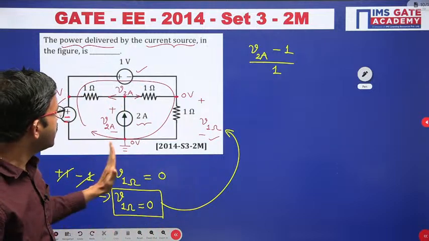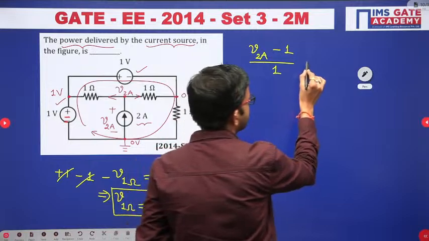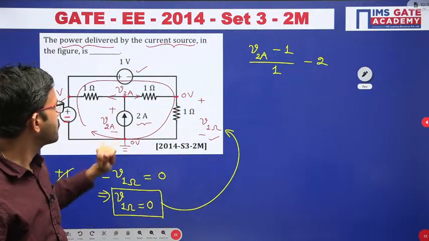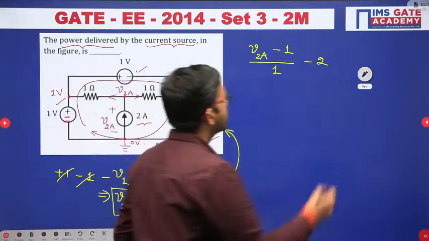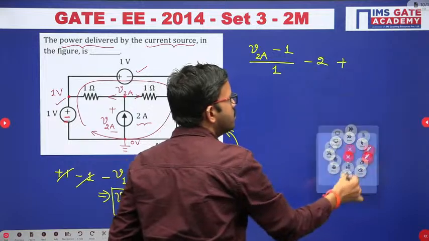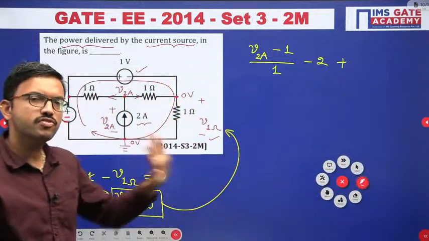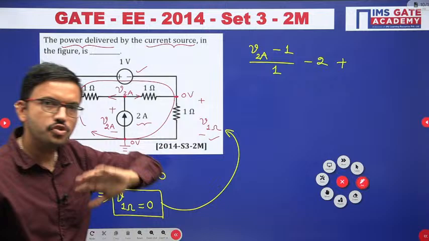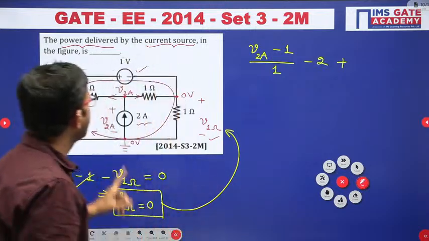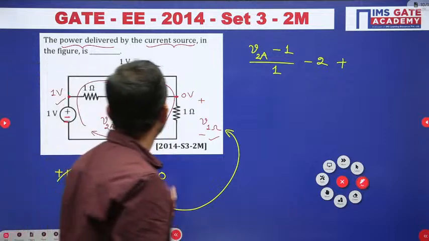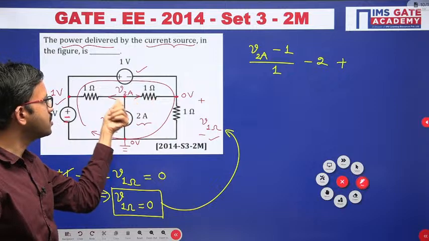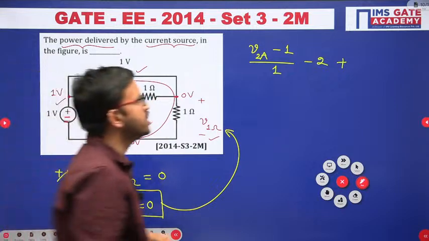Similarly, in this particular branch, current is entering, so entering current is negative. And in this particular branch, the current leaves. Leaving current is positive, entering current is negative. If you want, you can consider exactly the opposite also, no issue; ultimately you will get the same answer. So in this particular branch, since this voltage is 0, across this 1 ohm resistor you have V2A. The voltage is V2A.